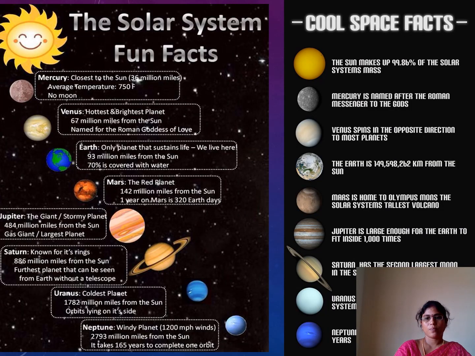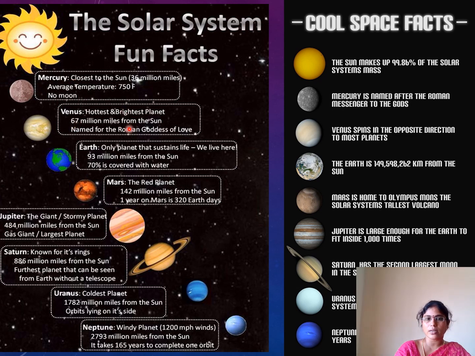Children, here the solar system fun facts are given. Just look at this. Mercury is closest to the Sun, 36 million miles from the Sun. The average temperature is 750 degrees Fahrenheit, not centigrade. It has no satellite, that means no moon.